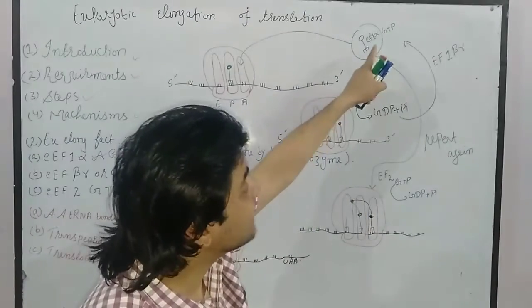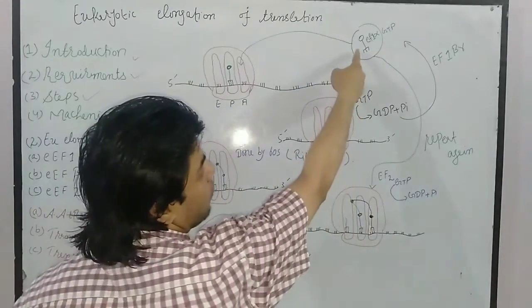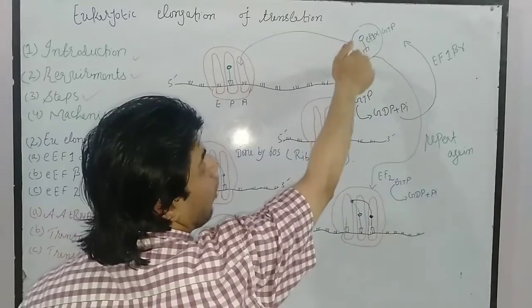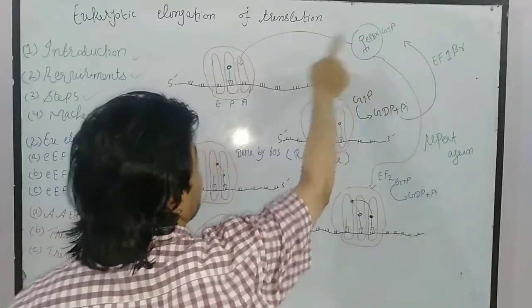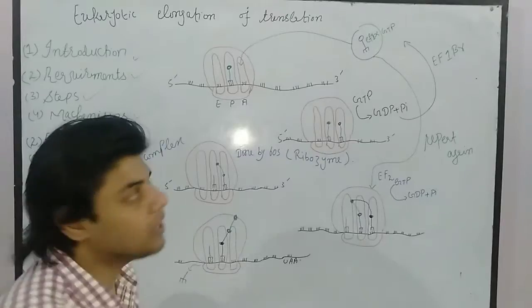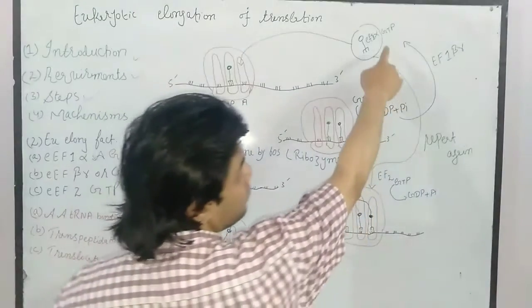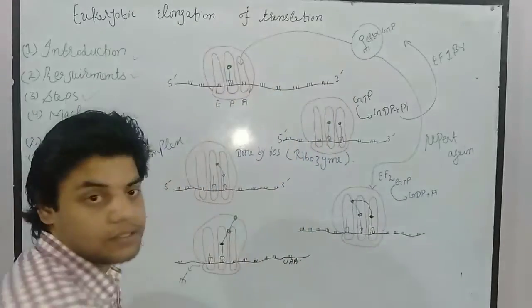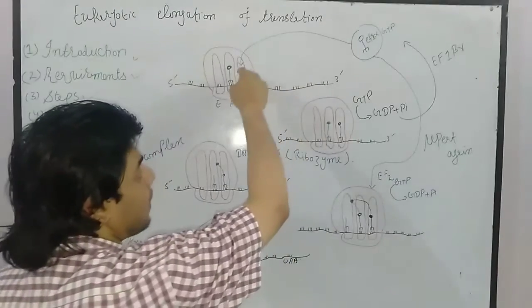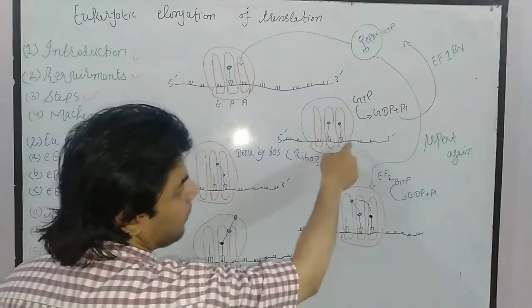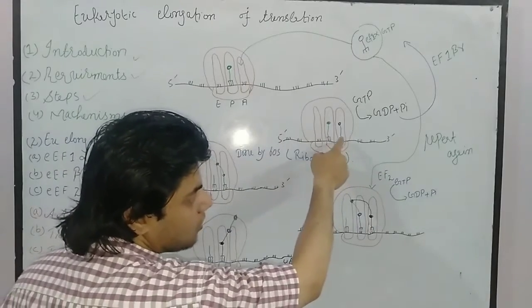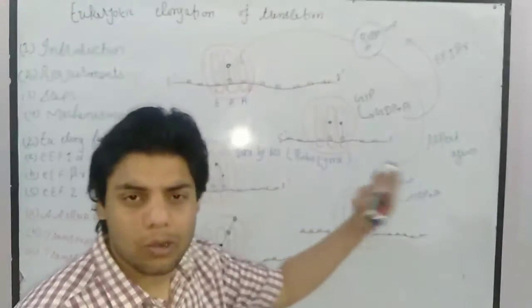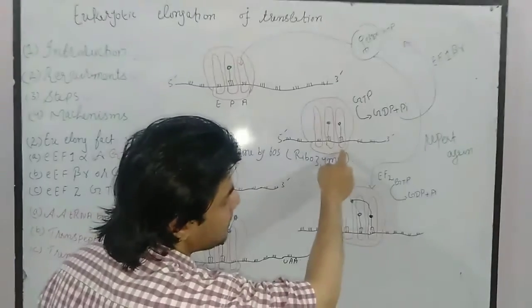Because energy is required for the transferring, the shifting, or the moving of this transfer RNA to the A site. That's why GTP will bind here. Once GTP binds here, it will bring this charged transfer RNA to the A site. Once the charged tRNA is brought to the A site, then what happened? As you can see, the charged tRNA, or we call it aminoacyl tRNA, is now present on the A site.